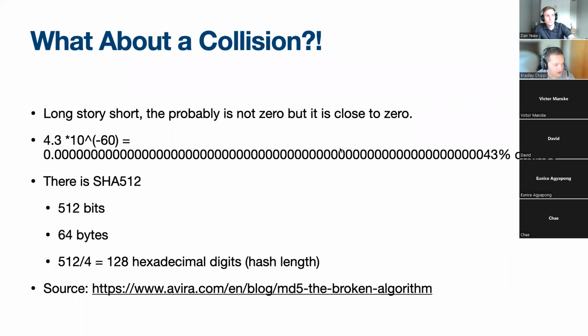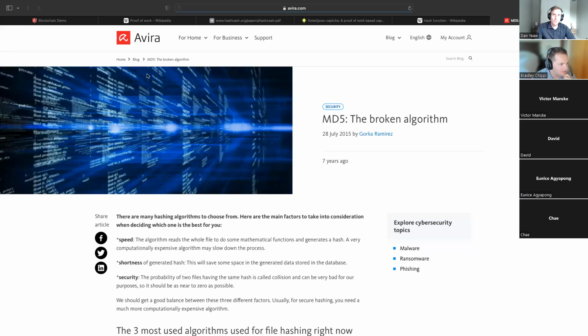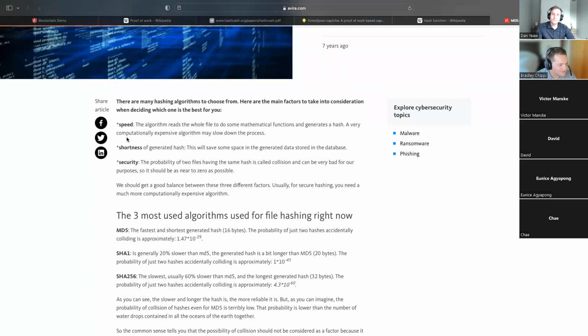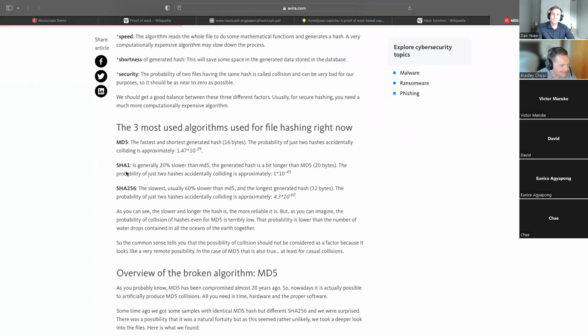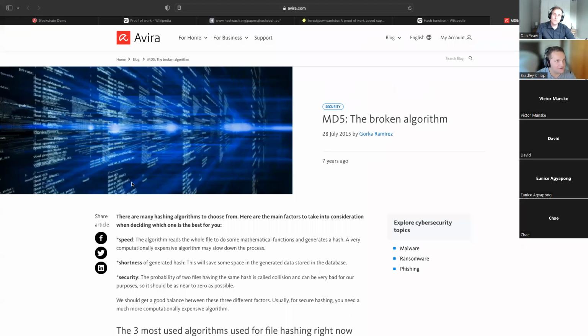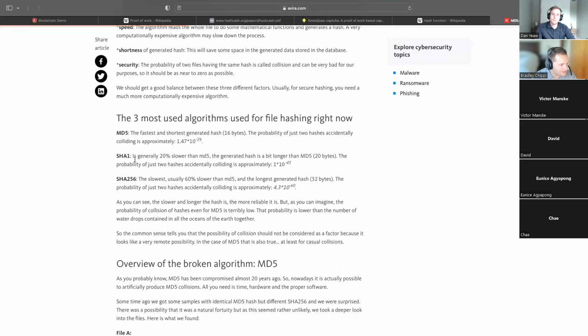And I got this number off, I found it last night because I was actually wondering about it before I was going to present this. And I found the source, Avira. Does anyone remember Avira? Maybe if I show the logo. I haven't touched this, but this is like an old school antivirus. I don't know what they're doing in today's world, but I used to have Avira antivirus on my Windows XP machine way back in the day. Everyone remember Avast too. Yeah, that's all I can really remember, Avira and Avast. The good old days of getting antiviruses. McAfee, Norton.